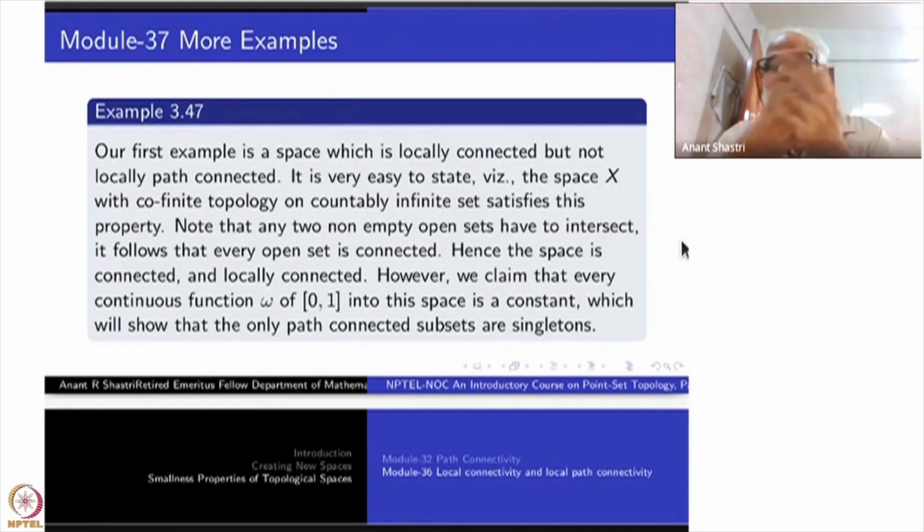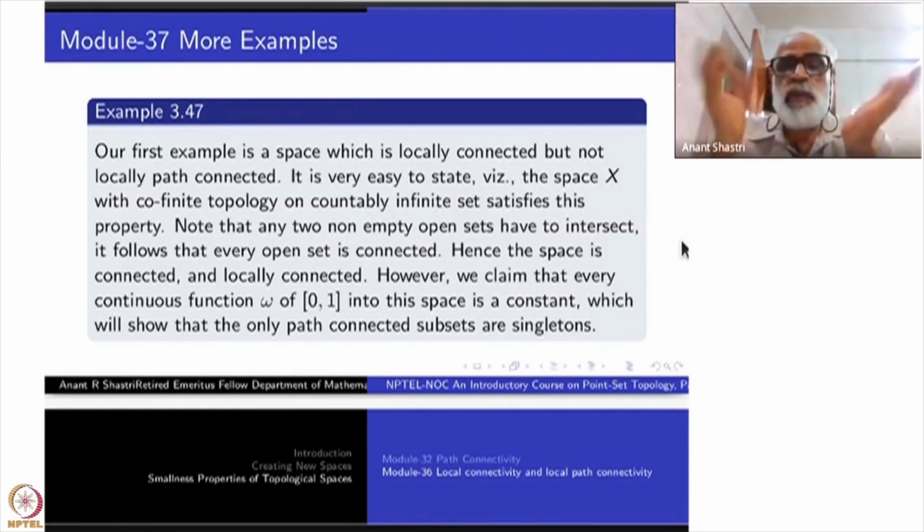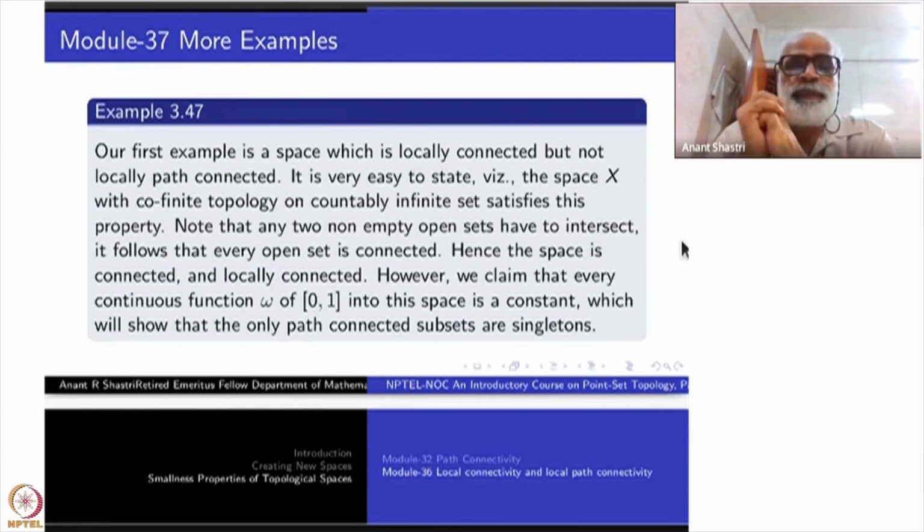Either they are counterexamples or they are positive examples and so on. The first example is what you have already met. It's very easy to state, which will be locally connected but not locally path connected.